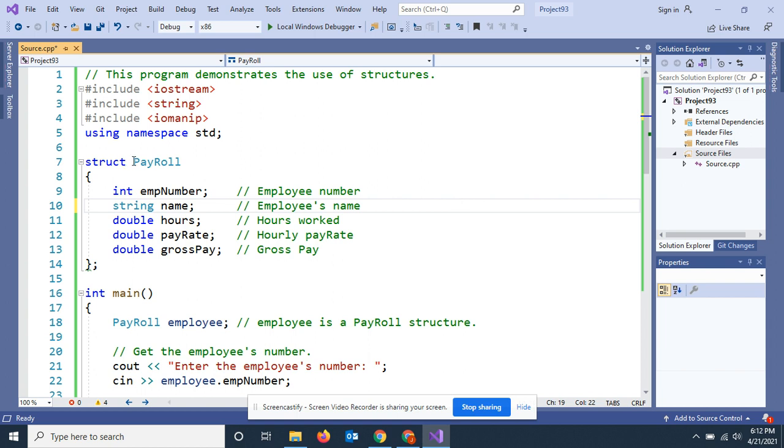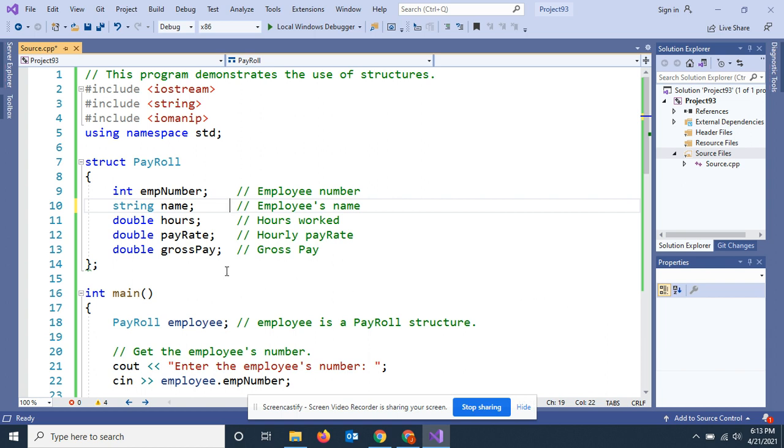It's like saying, in other words, I'm going to make a bundle of things, and I'm going to call it payroll. So struct payroll, and inside this struct I'm going to declare an integer employee number, a string with the employee's name, a double with hours, that's the hours he works, and a double pay rate, how much he makes per hour.